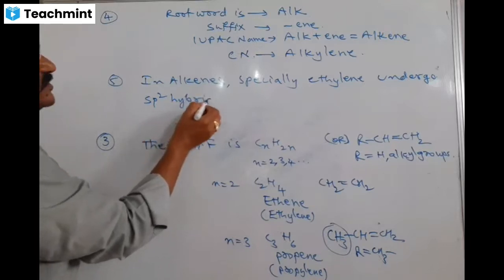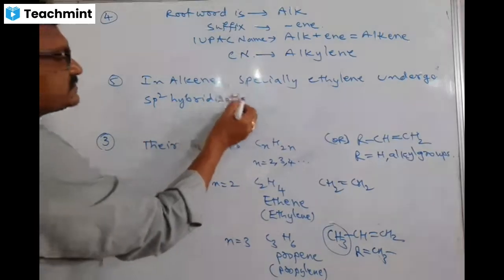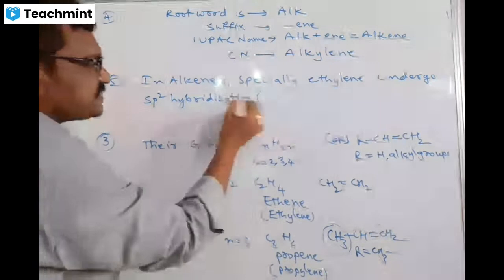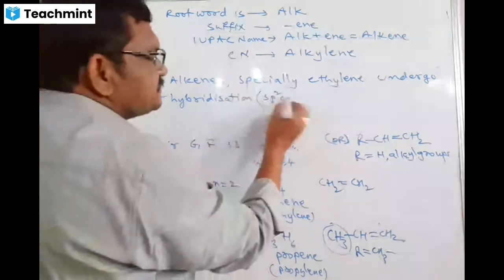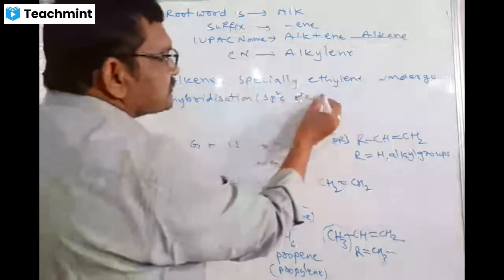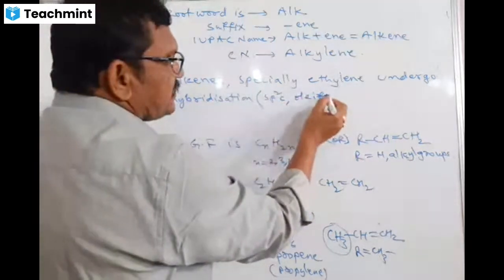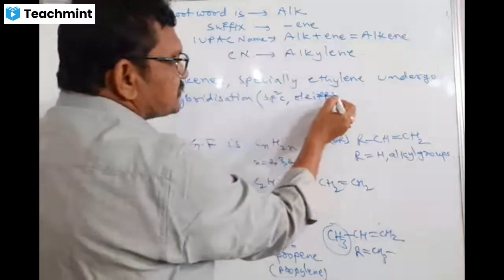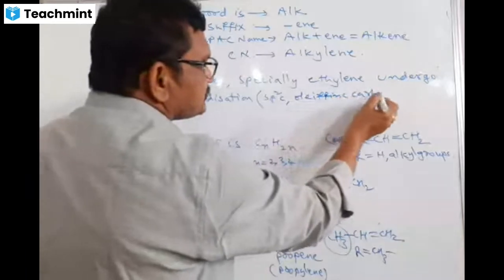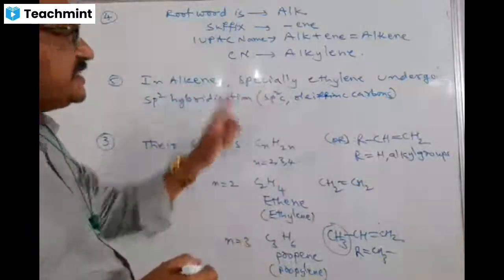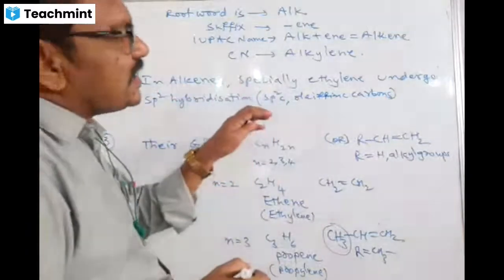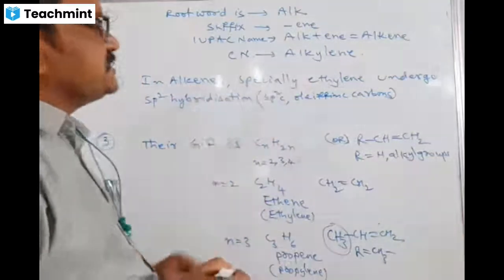These sp2 carbons, we call olefinic carbons. Olefinic carbons. This term you have to remember, please. Do remember, very important. In alkenes, especially ethylene, we are looking at hybridization.